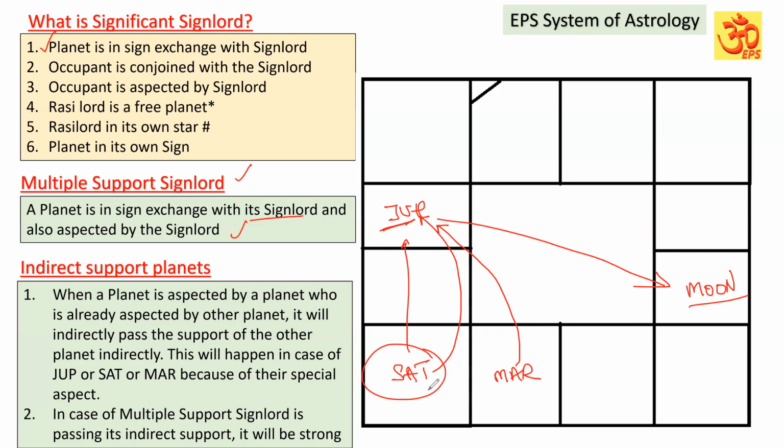Suppose Saturn is a very favorable key planet, Jupiter is a supportive key planet, and Moon is also a supportive key planet for an event. Now Jupiter is passing its significations to Moon. Indirectly, when Saturn is also giving its influence, Moon will get the support of Saturn significantly. The same way, if it is unfavorable, that is also applicable. I hope you have understood the indirect support planets.